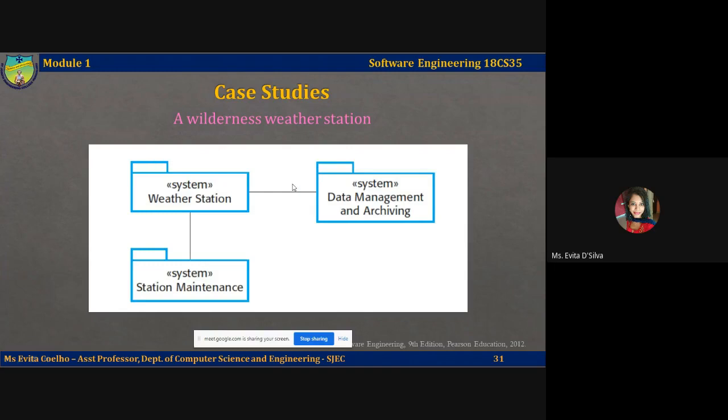Let's take up one component at a time and try to understand the task of every component. The first component is the weather station system. This subsystem is responsible for collecting the weather data, carrying out some initial data processing, and transmitting it to the data management system.